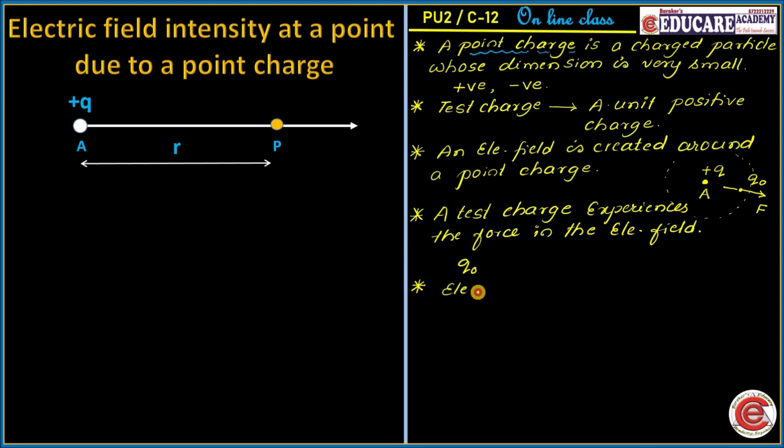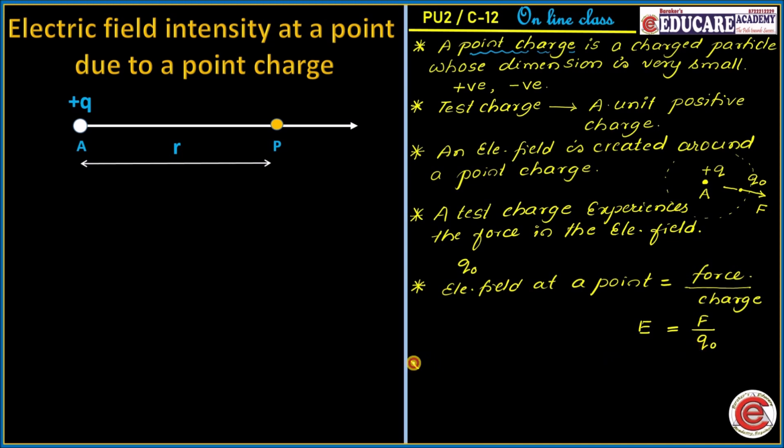Hence, the electric field intensity or electric field at a point is given by the force experienced by the test charge divided by the magnitude of the test charge. Usually it is represented by E is equal to F divided by Q0, where F is the force experienced by the test charge and Q0 is the test charge.